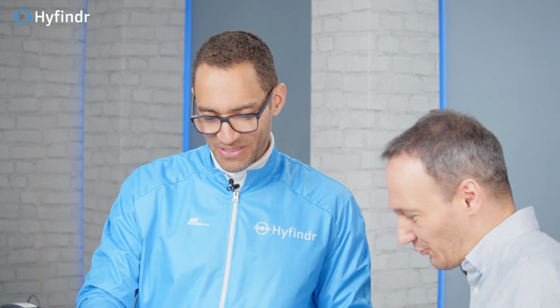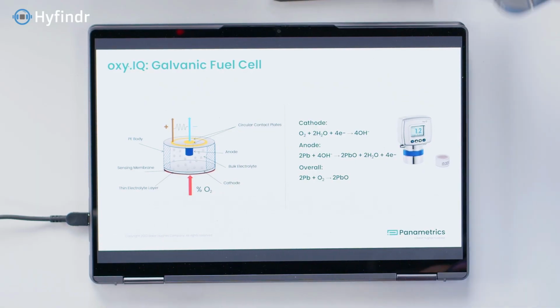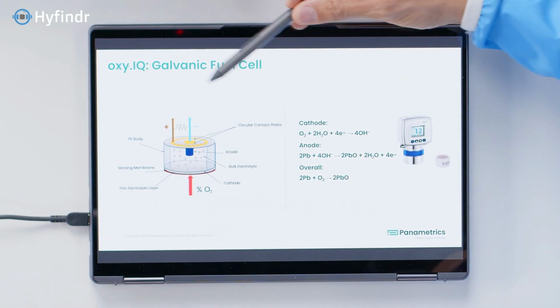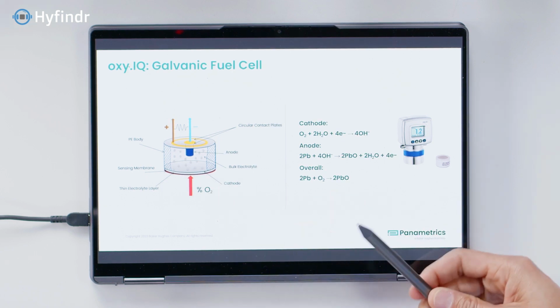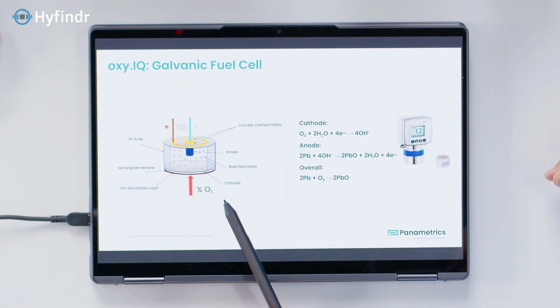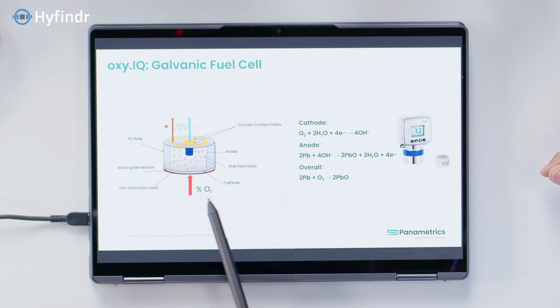You can see here on the drawing, we have a diagram. This is the cell. So this thing is actually a mini fuel cell. Yeah, it's inside. This is the bottom part essentially that's shown here. You can look at it as two partial reactions. The oxygen comes from the bottom, and it will be converted to hydroxide.